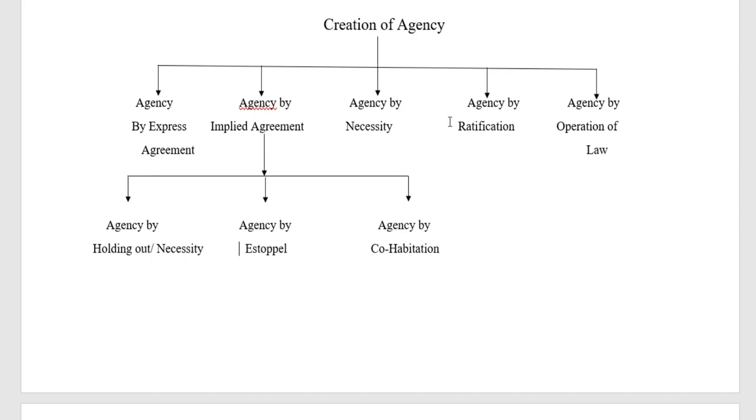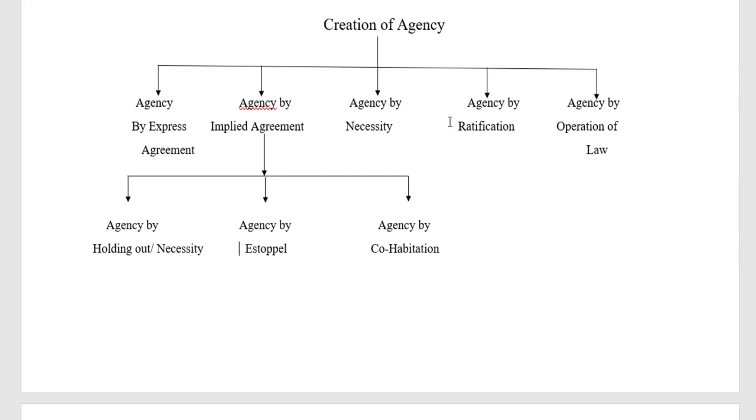Once he ratifies it, it is as good as if he had permitted such a person to act on his behalf. For example, A insures B's goods without his consent for a certain amount, and if P, that is the principal, ratifies the act of his agent, the insurance policy is held to be valid.